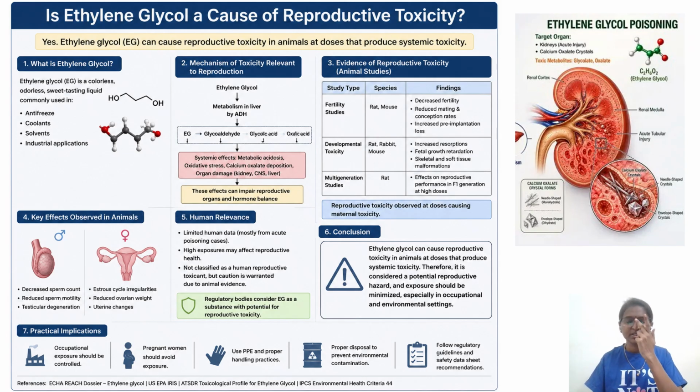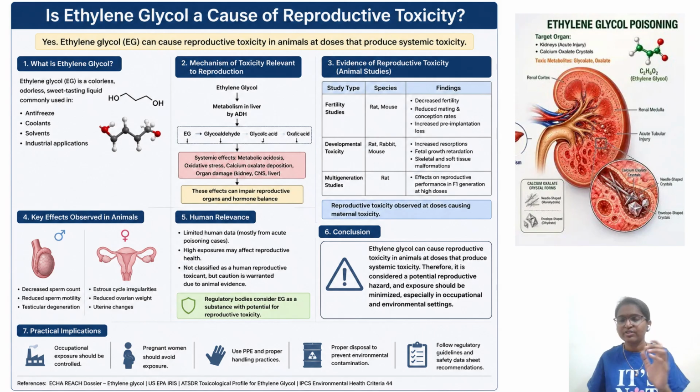Third one is multi-generation studies, in which the test item is given to the testing animals for the F1 generation, and the F2 generation also. So there is an effect on reproductive performance in the F1 generation at higher doses. Again, very important: at what dose? At systemic exposure. Okay, so the final conclusion is reproductive toxicity observed at doses causing maternal toxicity.